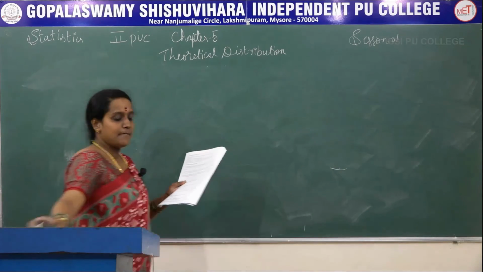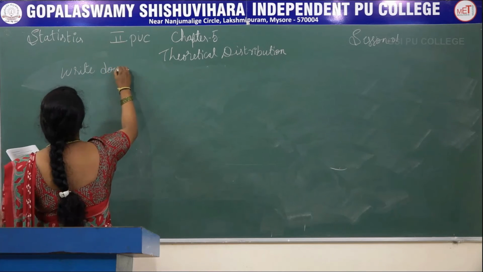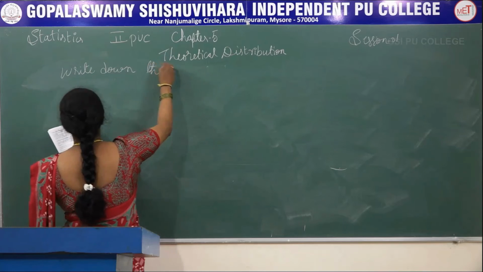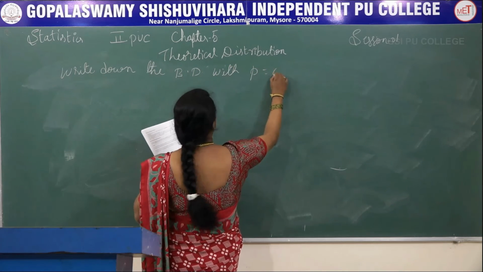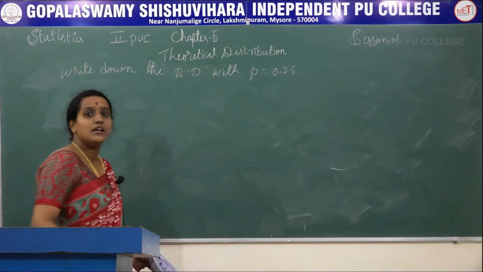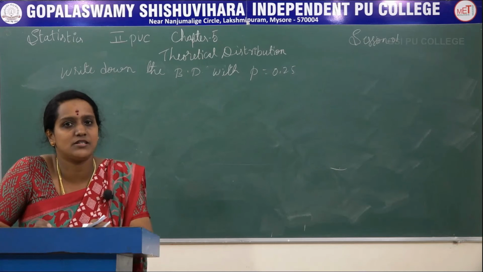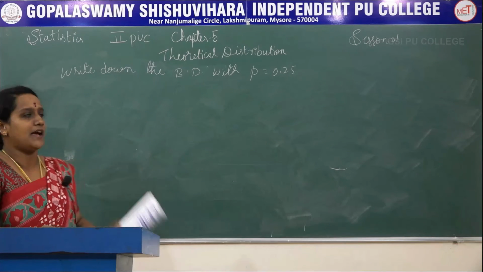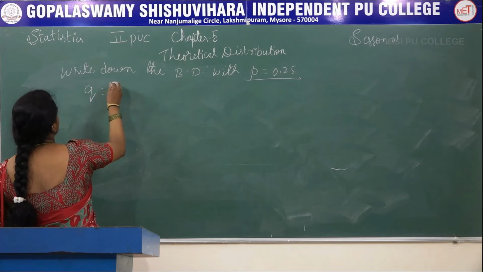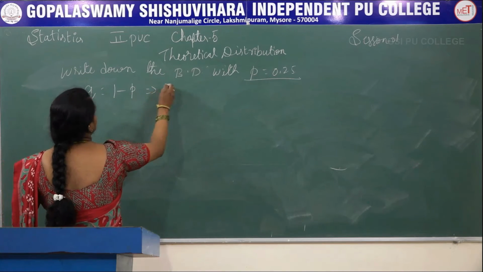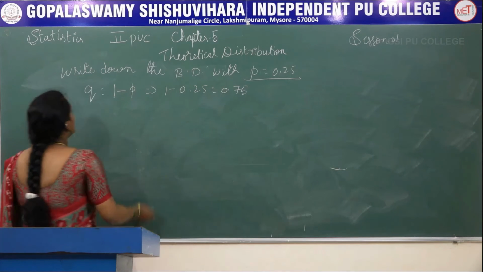Next, write down the Bernoulli distribution with p is equal to 0.25. Here we have to write the distribution. Distribution is nothing but how the values are divided for 0 and 1, that we have to write. Here they have given the p value. First we will find the q value. q is 1 minus p. This is 1 minus 0.25. It is 0.75.